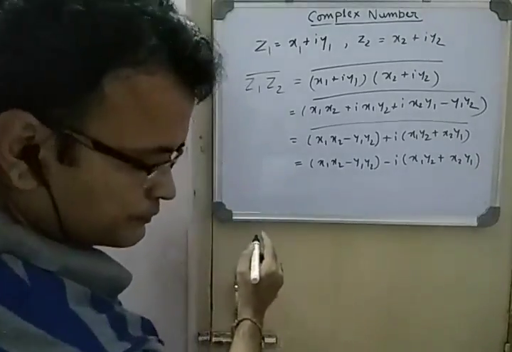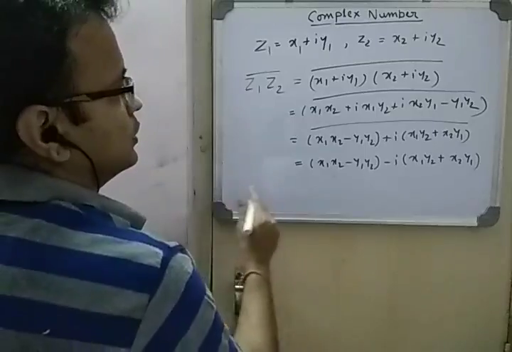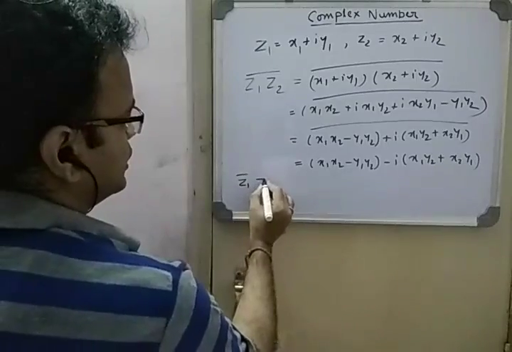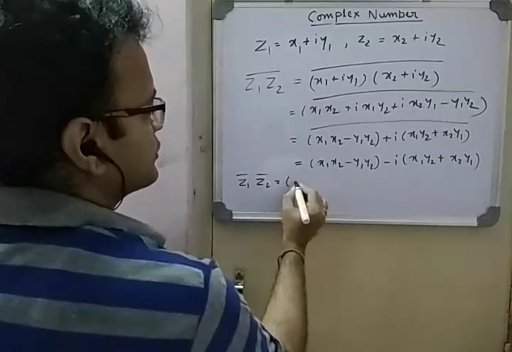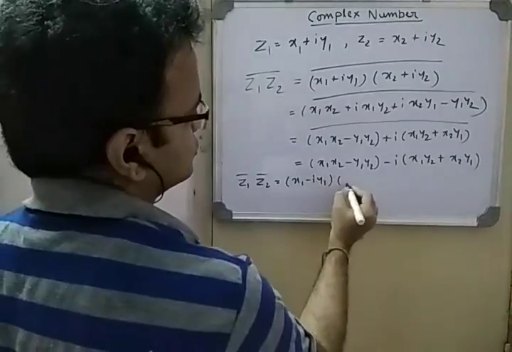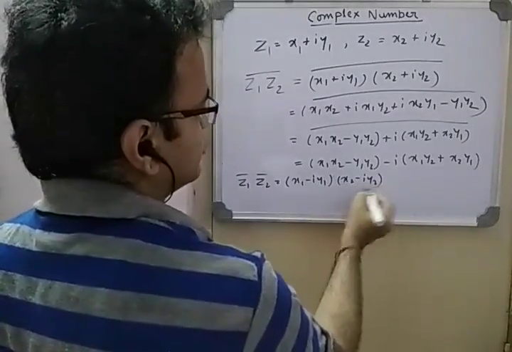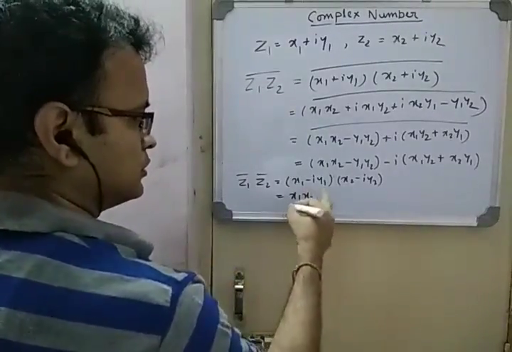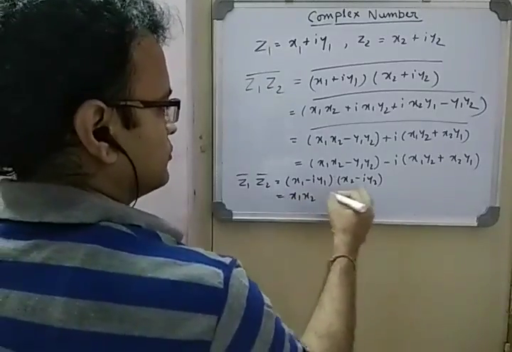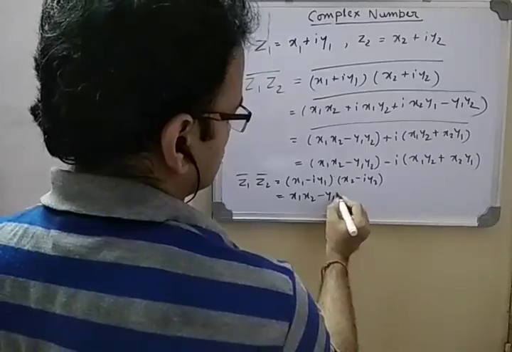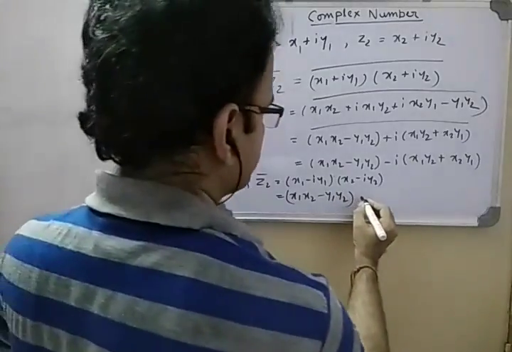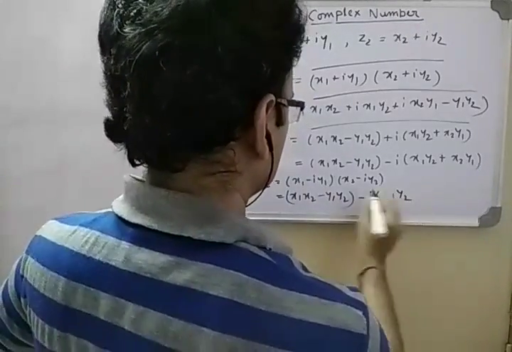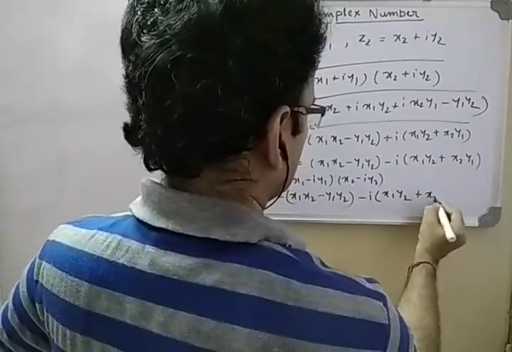Now this is the result, and if you try to find z1 bar into z2 bar, that means x1 minus i y1 into x2 minus i y2. In that case multiply, let's solve it: x1 x2 real number, these two when you multiply i square y1 y2, this one, and again you multiply x1 with this, so you will get x1 y2 and this one, x2 y1.